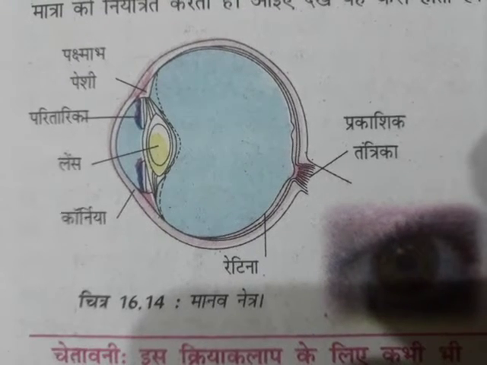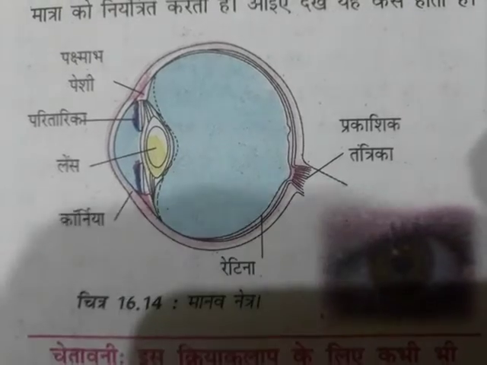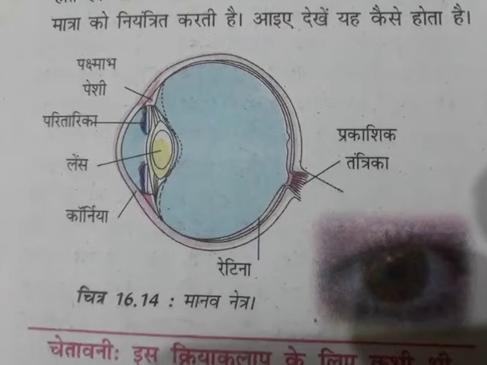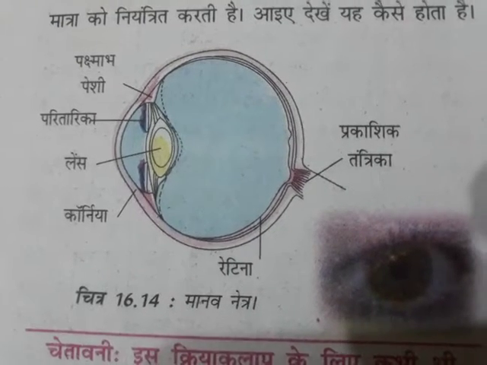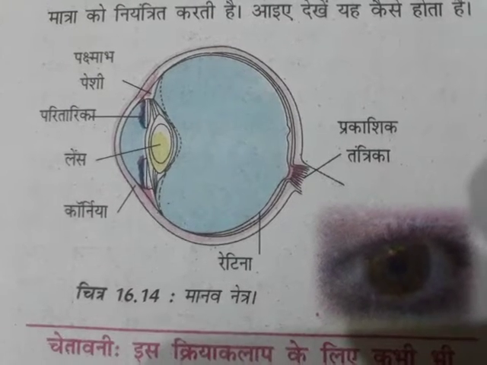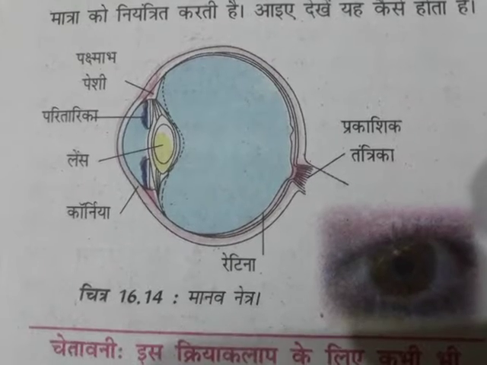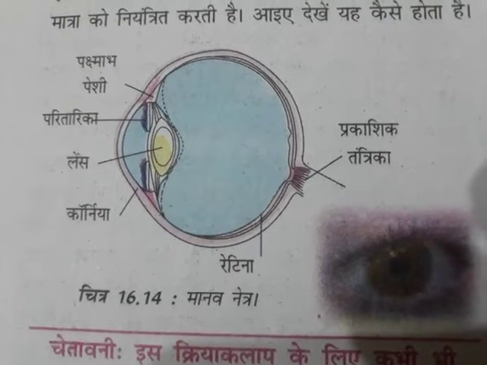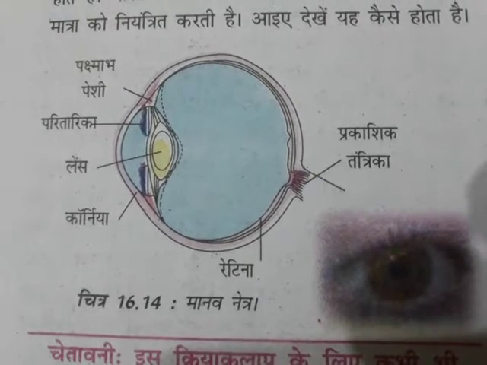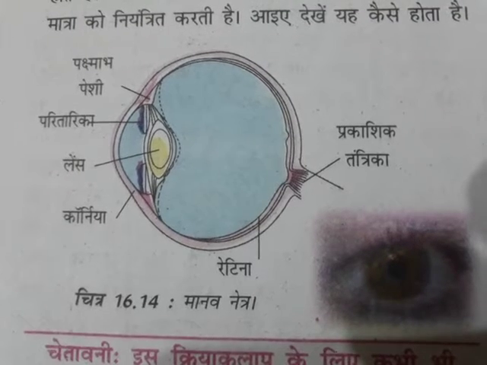Too much light, like that of the sun, a powerful lamp or a laser torch, can injure the retina. The retina is a part of the eye. Do not look at the sun or a powerful light directly. Never rub your eyes if particles of dust go into them.